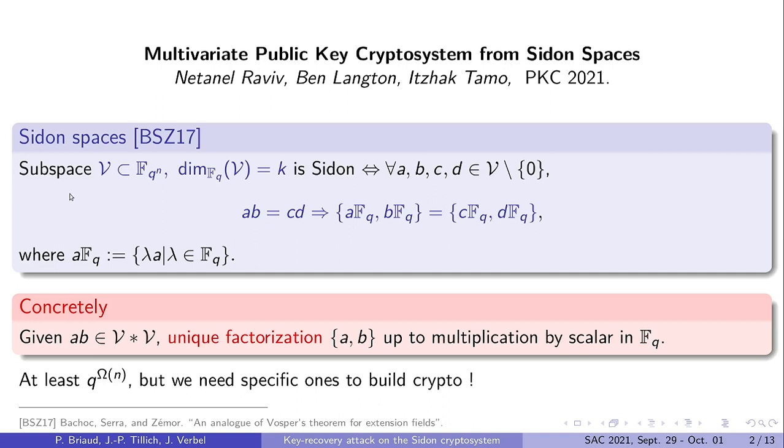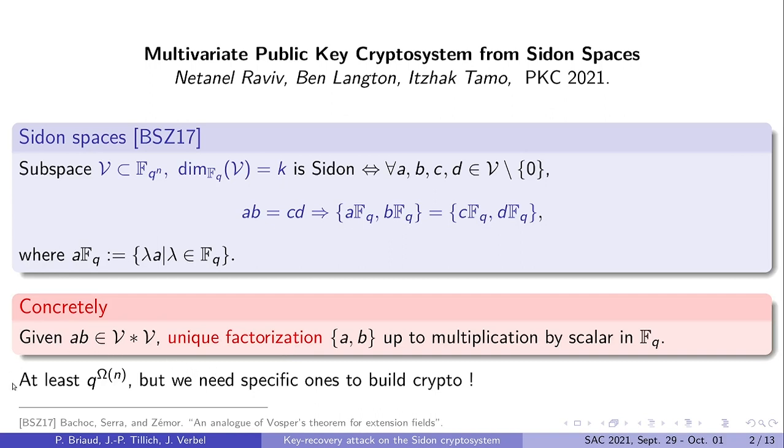A Sidon space V is a subspace of an extension field F_{q^n} of dimension k, such that if you take two pairs of elements in V which have the same product, then these two pairs are identical up to a multiplicative factor in F_q. Concretely, this means that if you have a product ab of elements in V, then there exists a unique factorization, which is a couple (a, b), up to multiplication by a scalar in F_q, because the couple (a times x, b over x) is another factorization for any x which is non-zero in F_q.